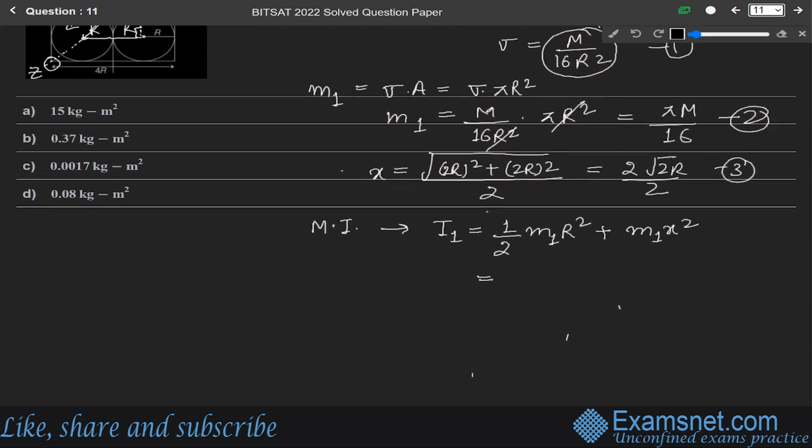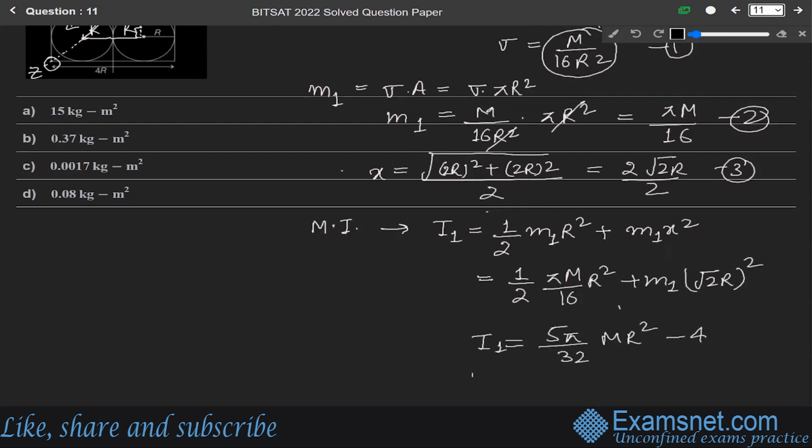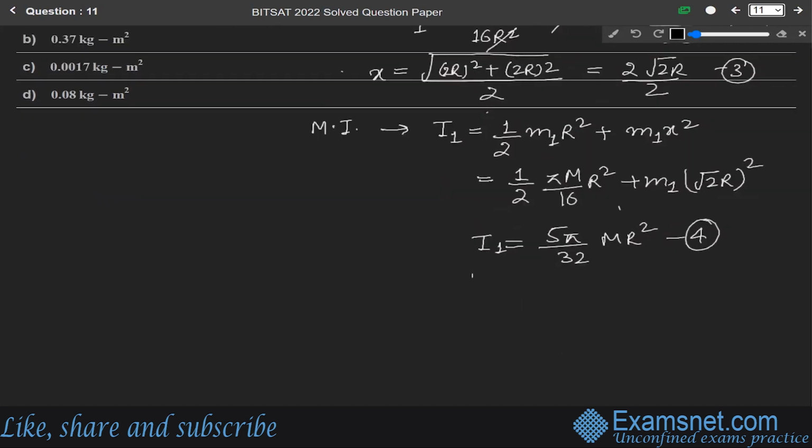So it will be half of m1, which is pi m over 16, into r square, plus m1 into x square, where the 2 cancels and we get 2 root 2 r whole square. Solving it, we get I1 equals 5 pi over 32 m r square. Let us say this is equation number 4.